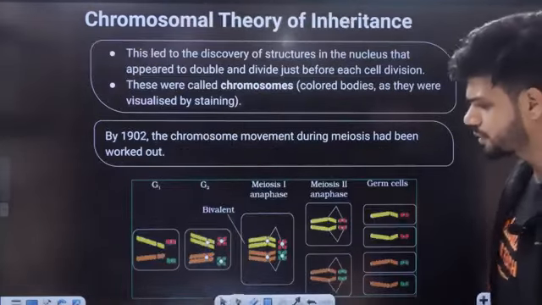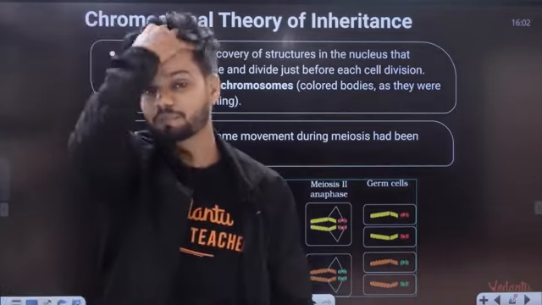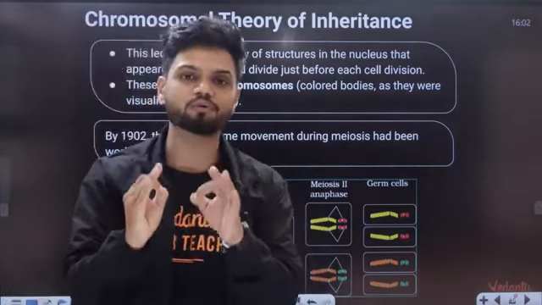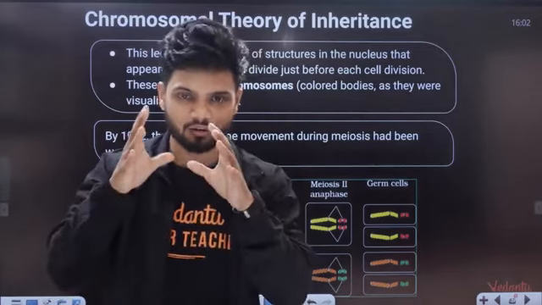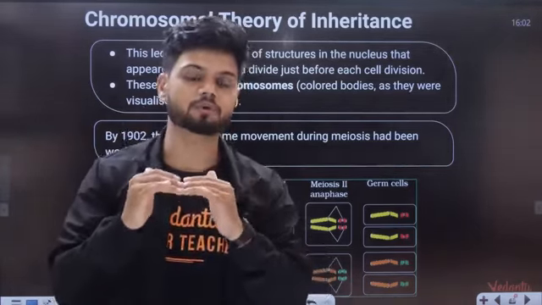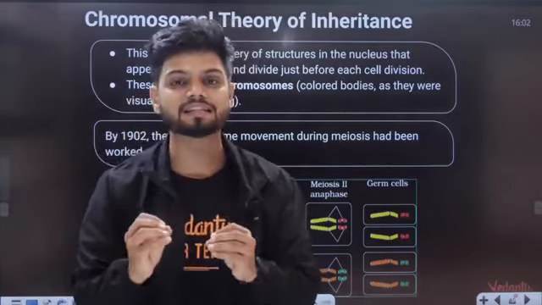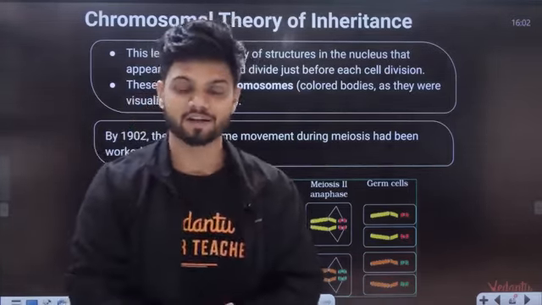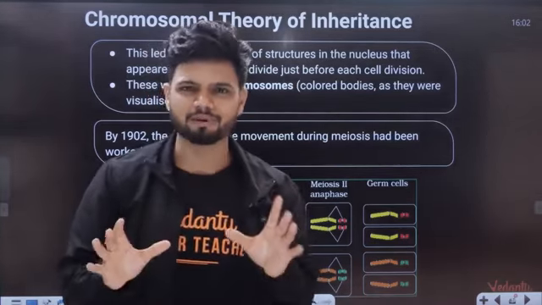Okay, now students, now I will teach you something called the chromosomal theory of inheritance. Very simple concept, the last concept for today. Actually not the last concept, after this we will do more, but this is the concept which bridges the first half of this chapter to the next chapter. Okay, that is called your chromosomal theory of inheritance. Now what does it tell you? Let's understand. Okay, now it's very simple.